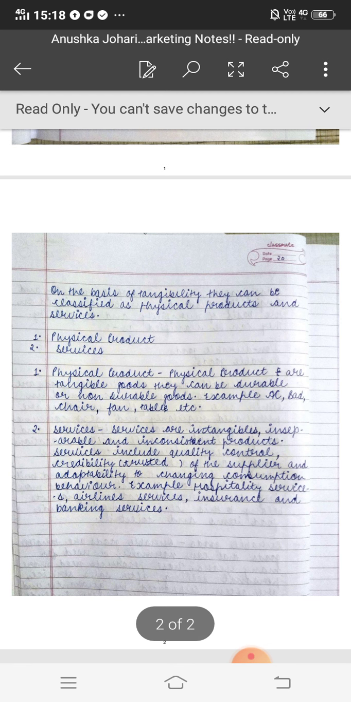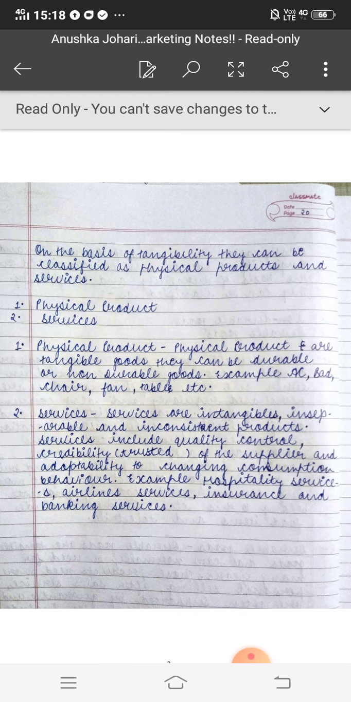chair, fan. Here is the spelling of bed is wrong. It should be BED, bed. Fan, table, chair, AC, cooler. Any example which we see near us, that is physical product. It can be tangible. It is tangible. It can be durable or non-durable.